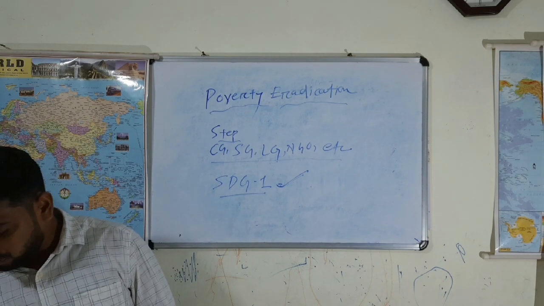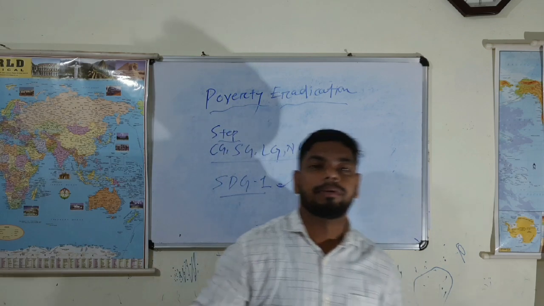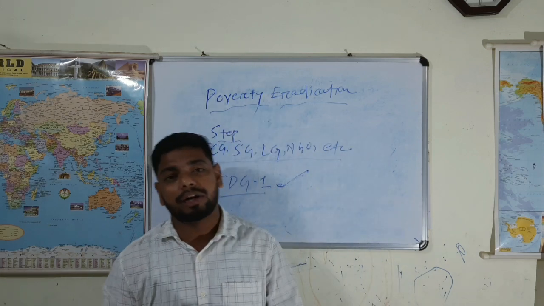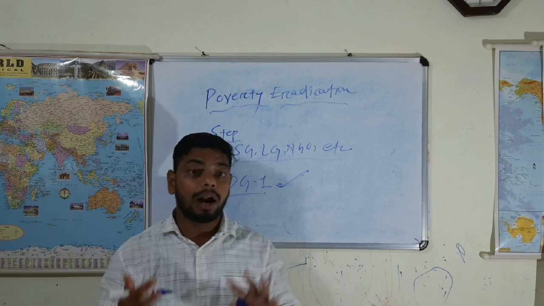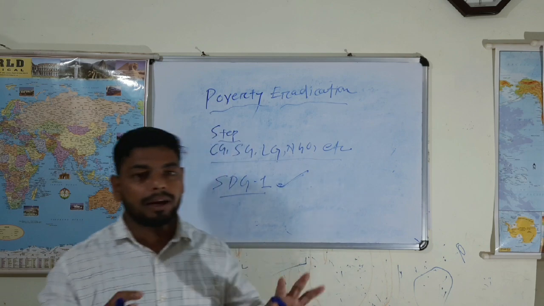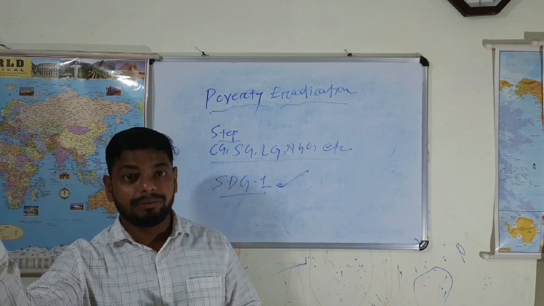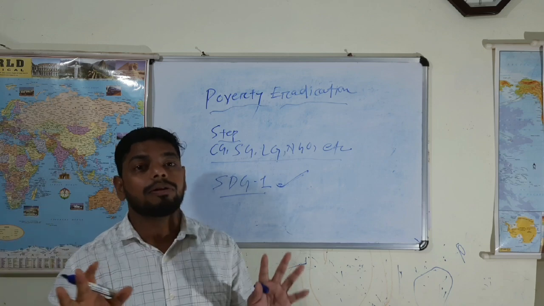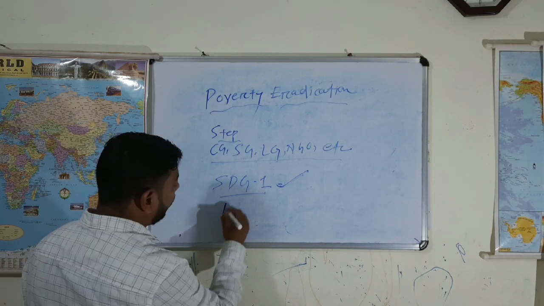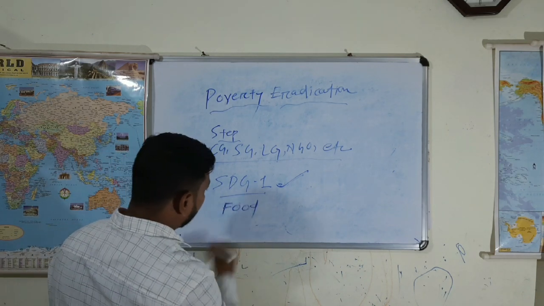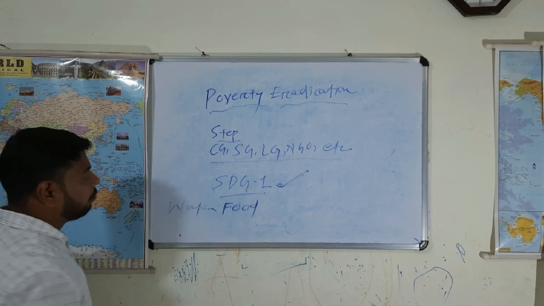But basically, what do we require for the sustenance of life? Let's discuss the minimum level of life. We require a home to live in, good water, electricity, and good food. So what we require mainly, first and foremost, is food. In fact, before that we must require water.